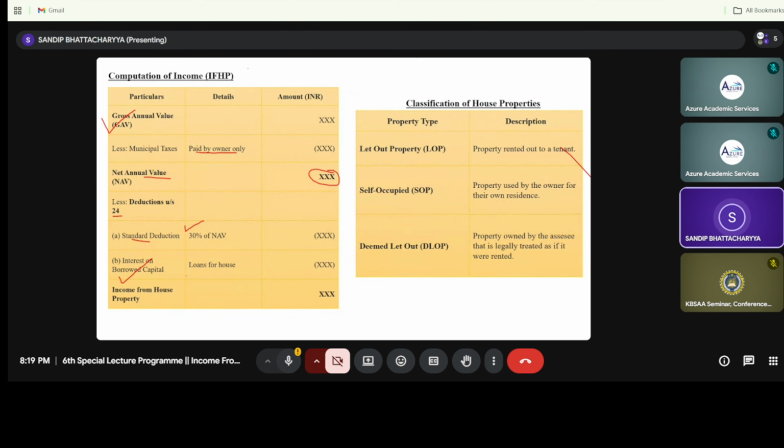Now the second thing is the types of property. First is the let out property, that is, property rented out to a tenant. This is called the landlord and tenant relationship. Second is the self-occupied house property, where the property is used by the owner for his own residence. And third is the deemed to be let out property, that is, property owned by the assessee that is legally to be treated as a rented property. What deemed to be let out means we will see in a later slide.